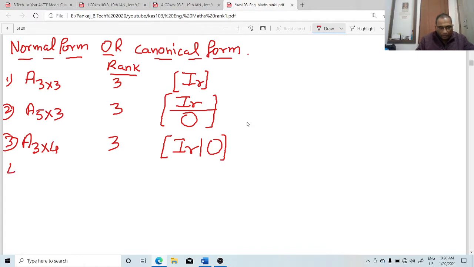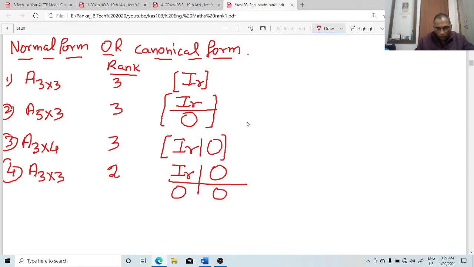And the next one is, let us suppose A is a 3 cross 3 matrix and the rank is 2. Then one row and one column remain, that is a 0 row and a 0 column. So this matrix can be written as I_R 0, 0 0, like this.